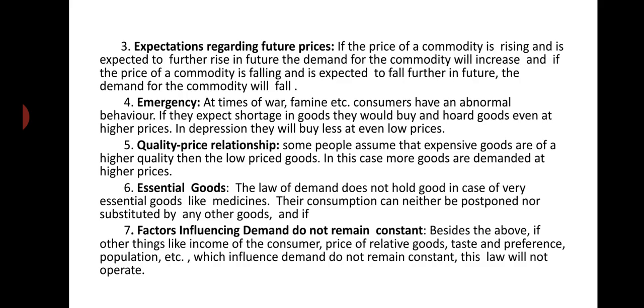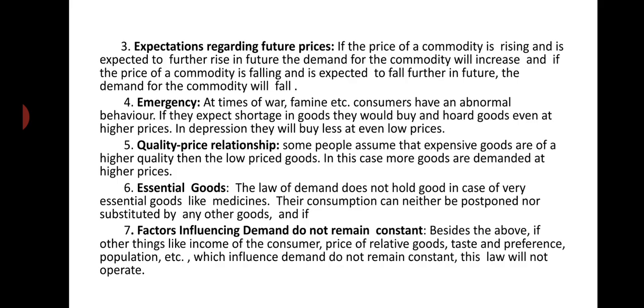Then we will come to the next point, that is number 4, emergency. At times of war, famine, etc., consumers have an abnormal behavior. If they expect shortage in goods, they would buy and hoard goods even at higher prices. In depression, they will buy less even at low prices. You see, these are the emergency situations.